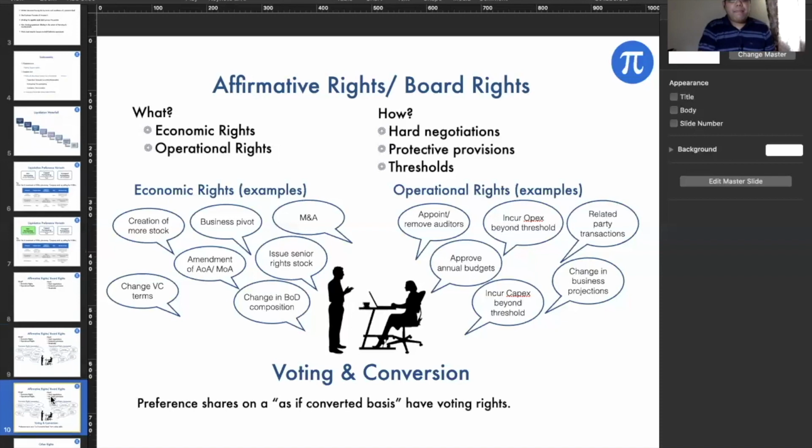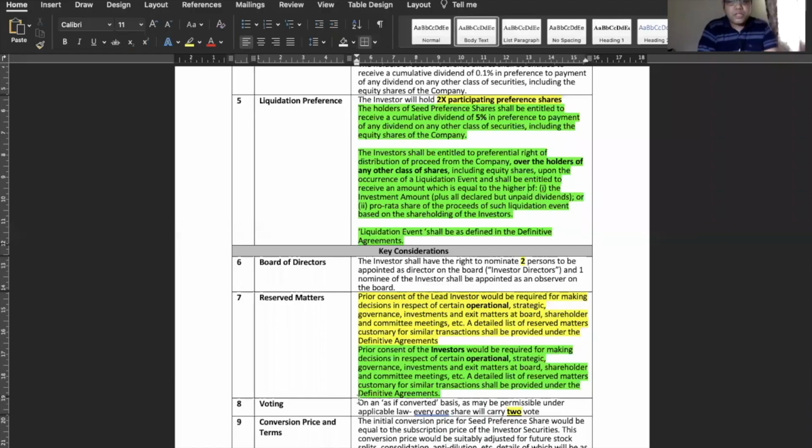Just to add further, because we have this voting where there's a 2 vote part to it. So in preference shares, the way it is, preference shares will have voting rights when converted. In legal terms, this clause is as if converted basis.